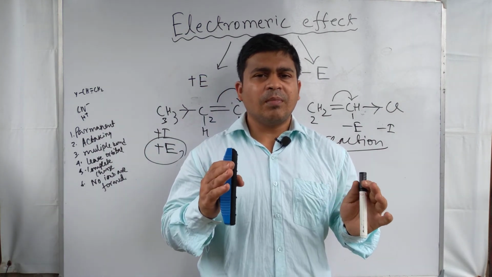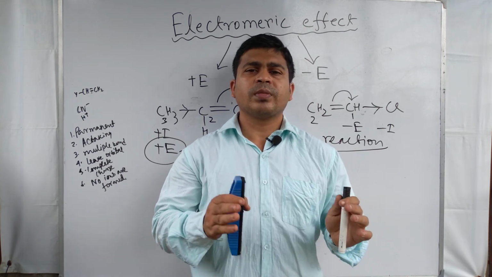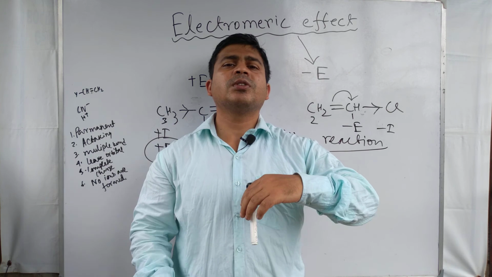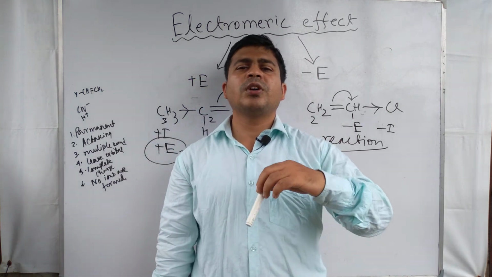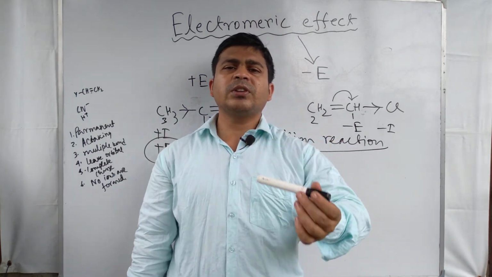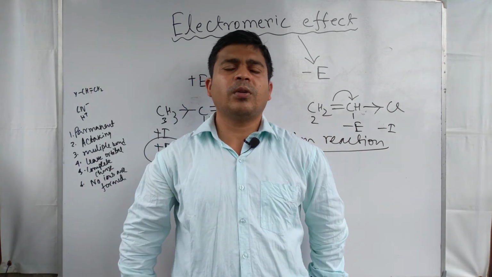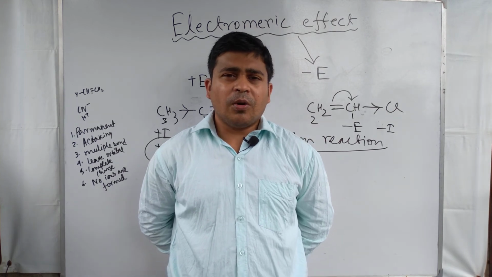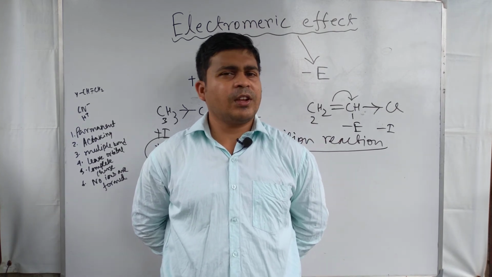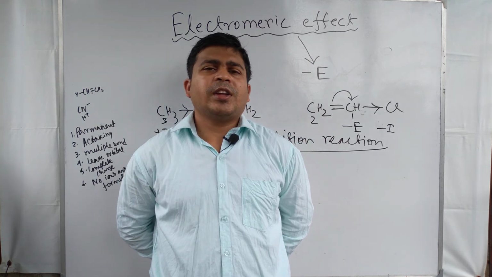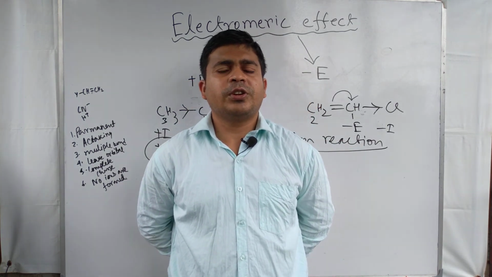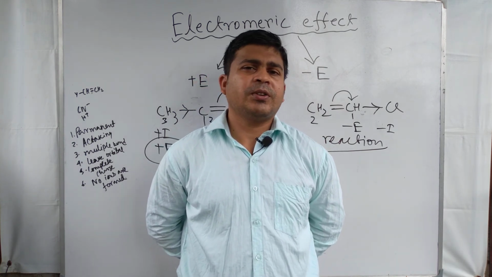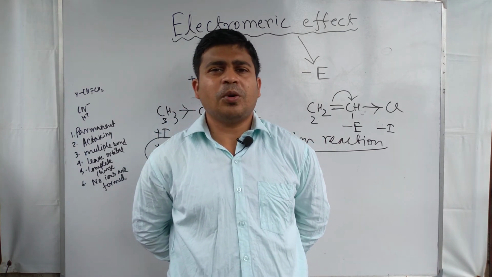For multiple bonds in a molecule, this effect is shown, and the electrons are leaving the molecular orbital. In this effect a complete charge separation occurs, plus charge and minus charge, and inductive effect plays a vital role to determine the plus E and minus E effect. So this is about the electromagnetic effect, and I think you understand this topic well.